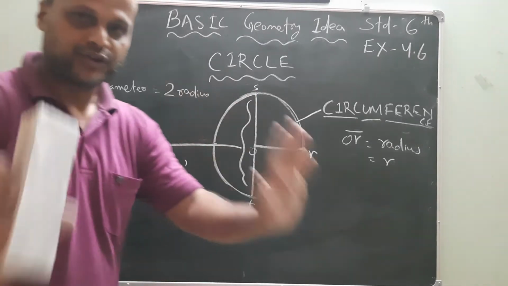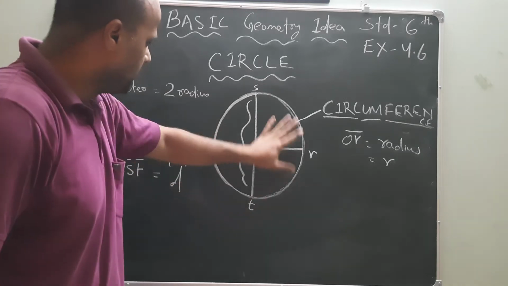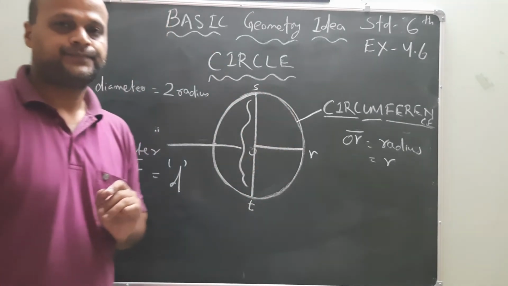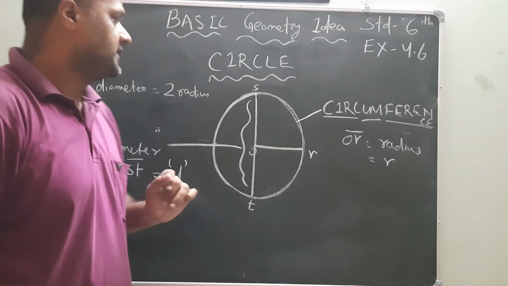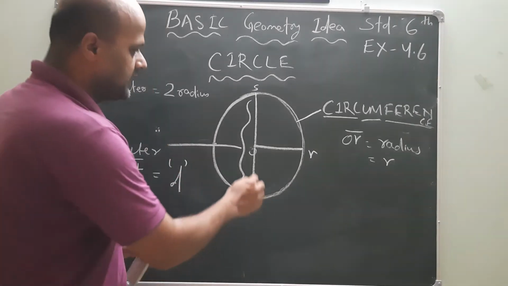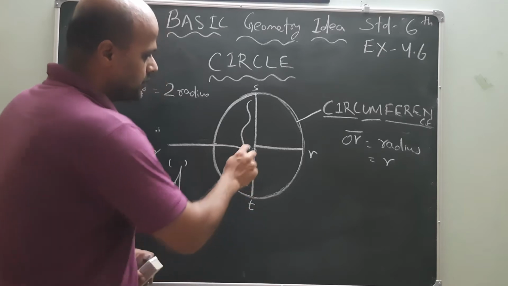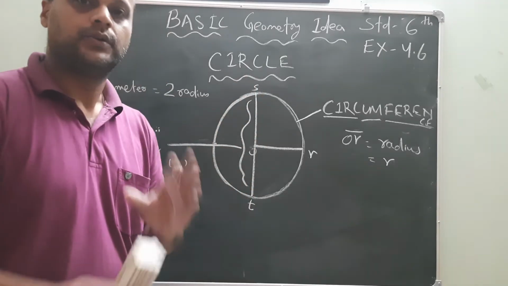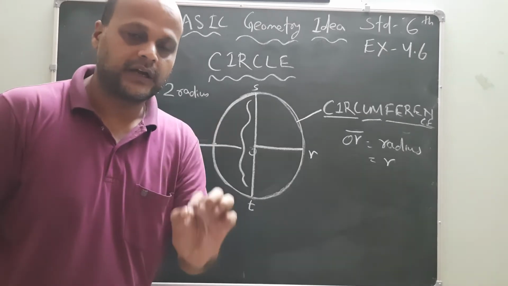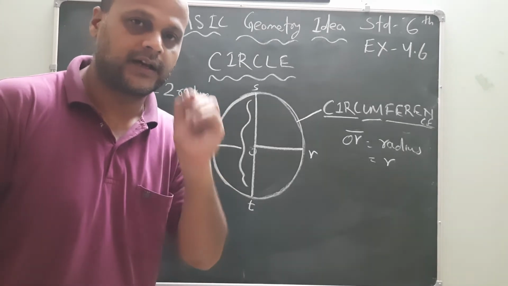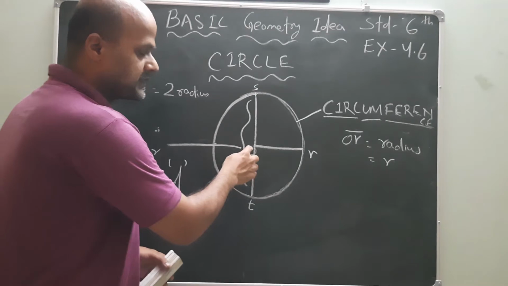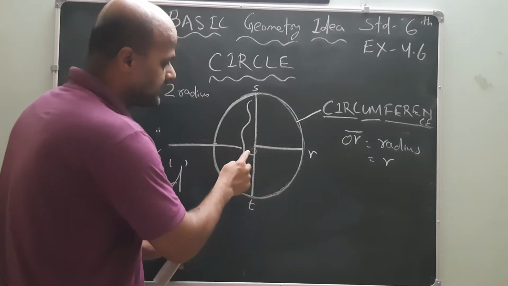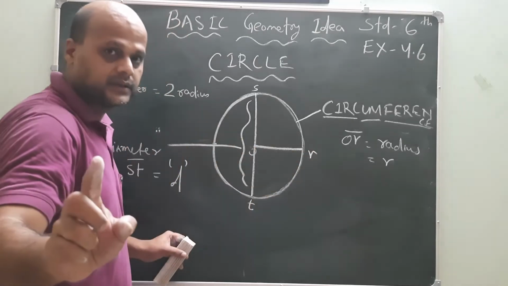Now my question is, in this circle, how many radius are there? Yes, 3 radius are there. What are they? OR radius, OS radius, OT radius. Always remember that whenever you study the radius, it will start from the center, because the center is O. That's why you have to read it like this, OR radius.